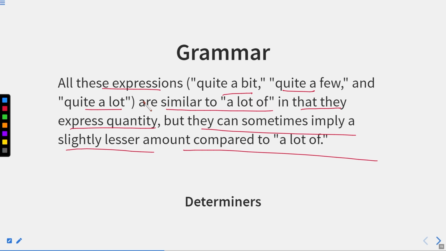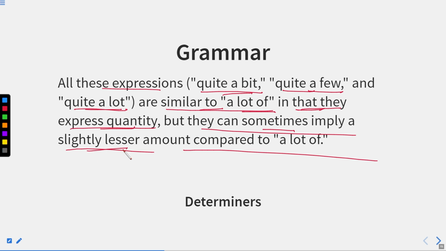Now, in case of all these expressions, there are a few more concepts. What are the expressions? Quite a bit, quite a few, and quite a lot. So these are some different expressions, but are similar to a lot of, in that they express quantity, and they can sometimes imply a slightly lesser amount compared to a lot of.